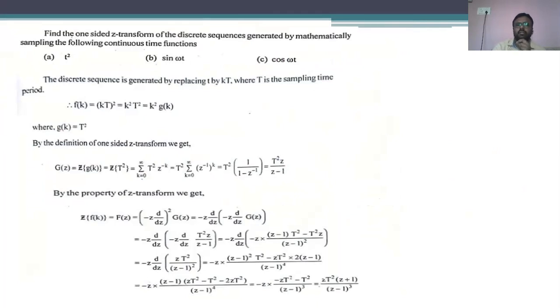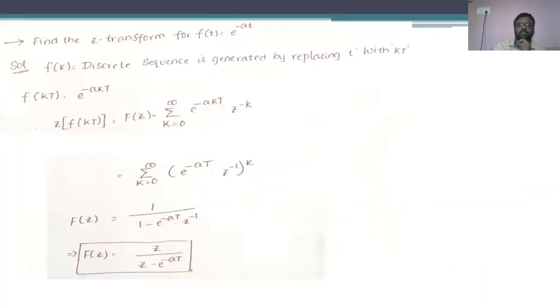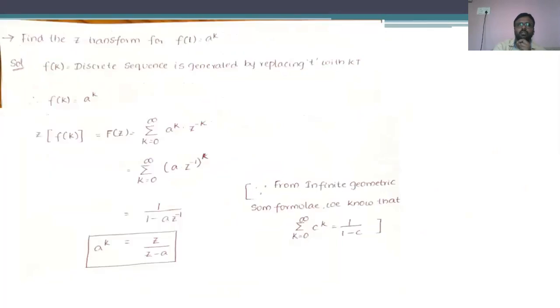Previously we also saw that to determine the Z transform for a continuous time signal, we have to convert that continuous time signal into a discrete sequence by substituting small t with kT.